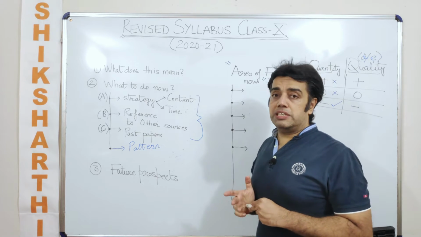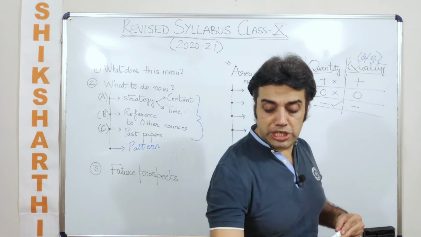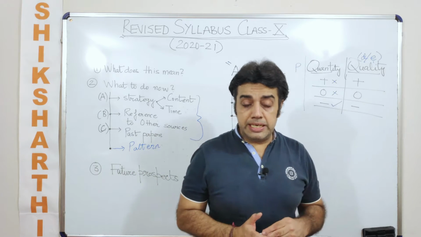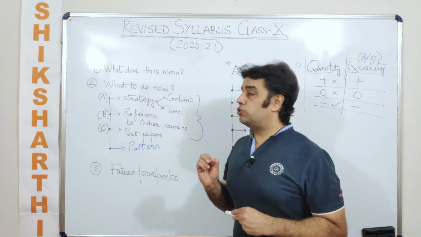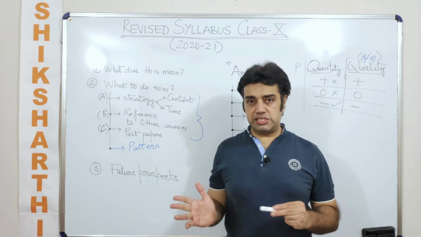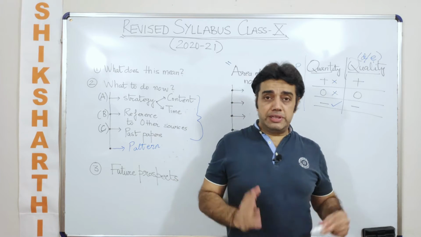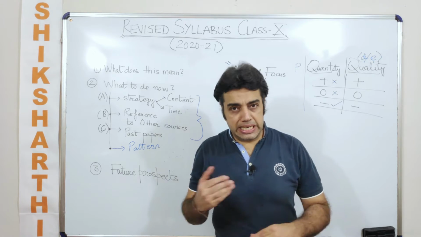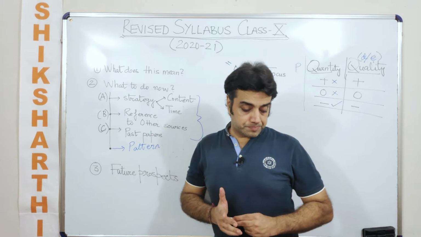Now we'll be talking about the things which are in our hands with respect to the change that would have happened. And I'll talk about what to do now with respect to the changes, and whether the deletion or that change will be correct, or what are the consequences?